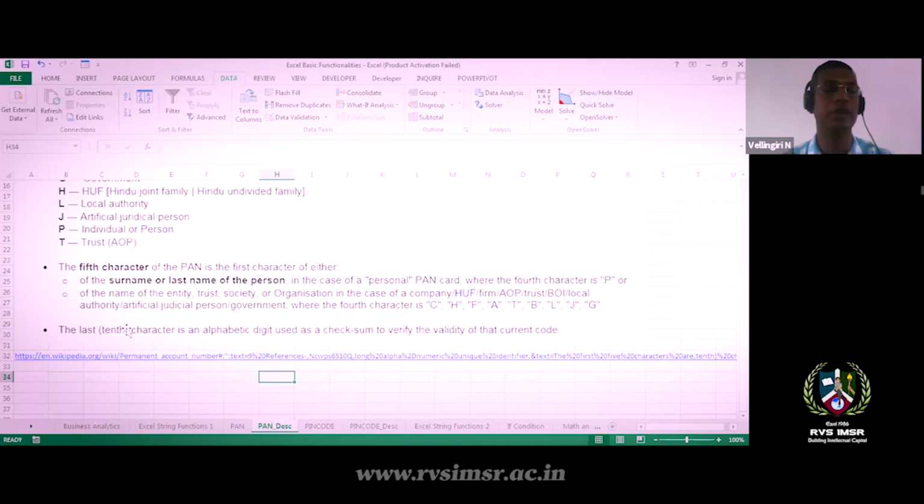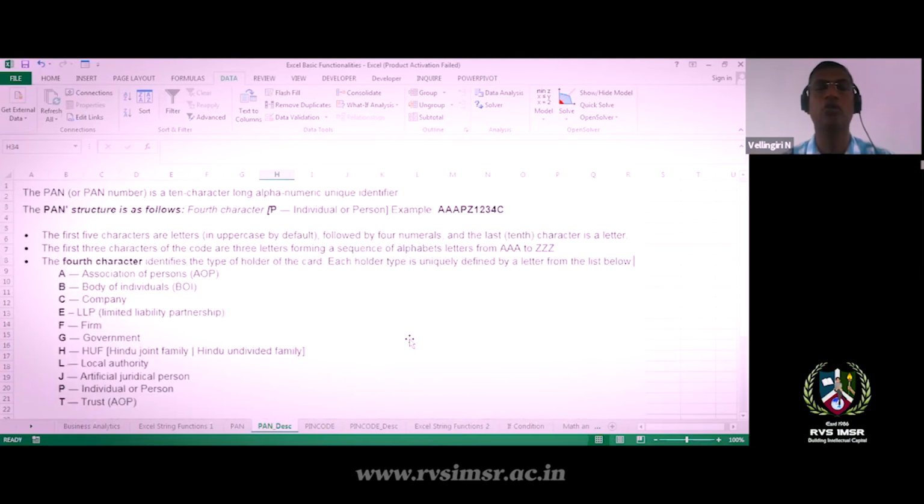The fifth character and the last, 10th character, is an alpha digit used as a checksum to verify the validity of the current code. What is this? That can be checked in the last character. Okay, fine. So this is the data. It is very useful for the information that has been handled. So on the PAN card number, how much data will be incorporated in this? This is the way it has been incorporated.